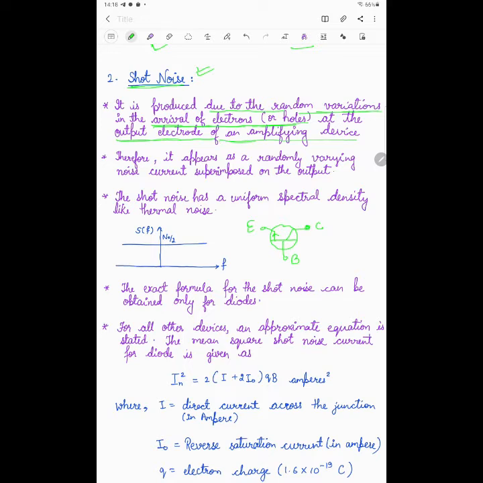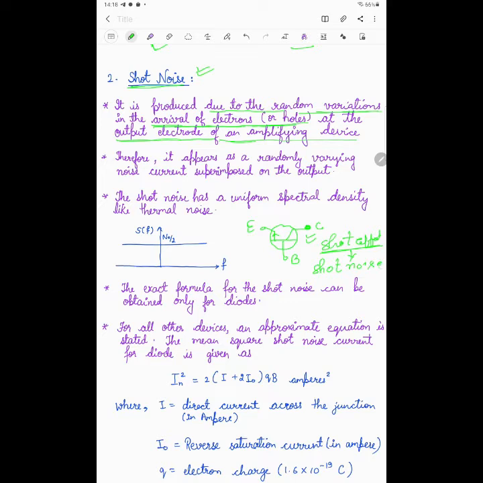If there is random variation in the arrival of electrons and holes at this collector, that will actually cause shot noise, the shot effect. So the shot effect is one phenomenon. That random fluctuation in the arrival of electrons and holes is called the shot effect, and due to this shot effect the noise that arises is called shot noise, right?